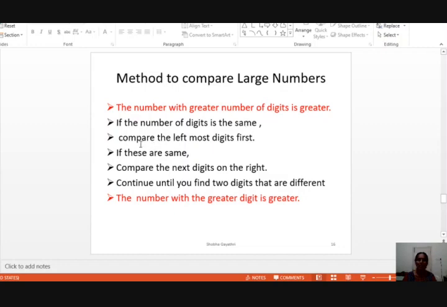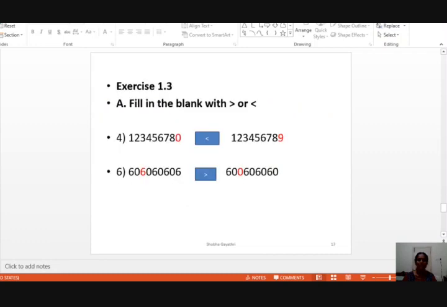How to compare the numbers? Compare the leftmost digits first. If these are same, then you have to go for the next digit on the right. Continue until you find 2 digits that are different. The number with the greater digit is greater. Let us understand the rule with the examples.